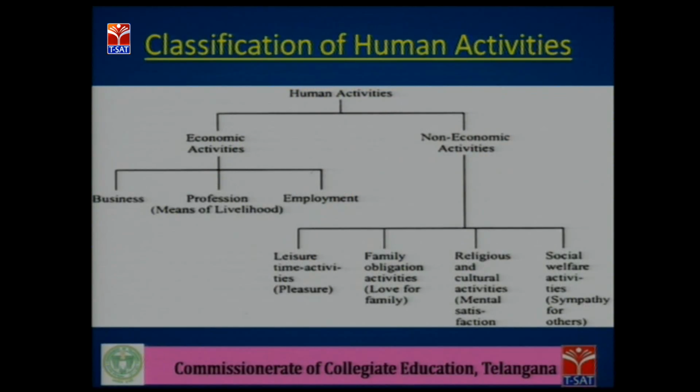Human activities are broadly classified into two types, that is economic activities and non-economic activities. Economic activities are further classified into three types, that is business, profession and employment. Non-economic activities are classified into four: leisure activities, family activities, religious and cultural activities, and social activities.